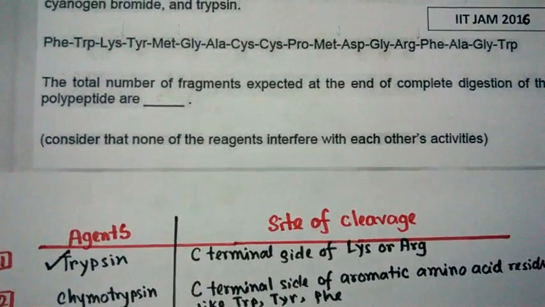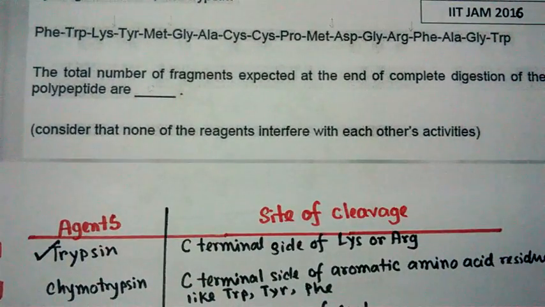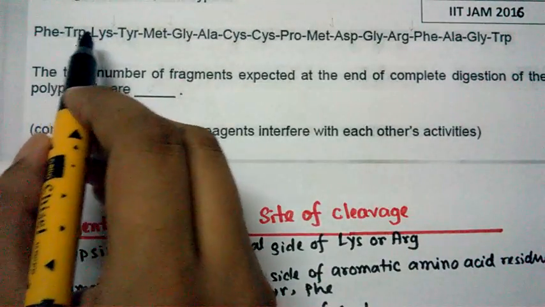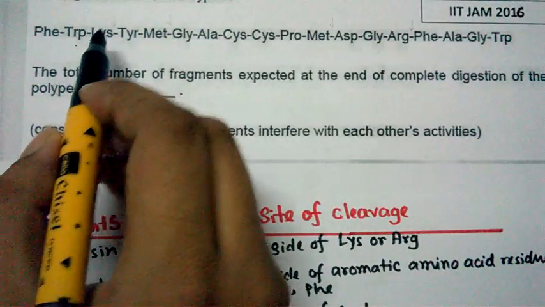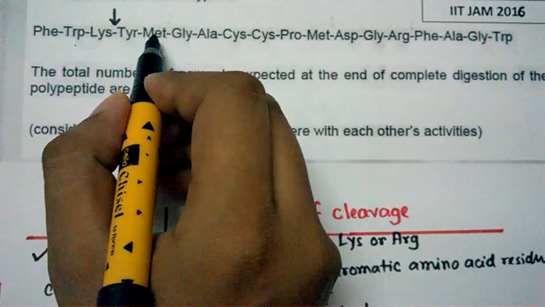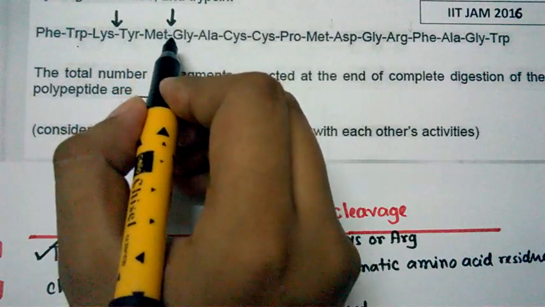So let's see our peptide sequence. Here is our peptide sequence. Here is phenylalanine, tryptophan, lysine. Lysine is a basic amino acid, so trypsin would cleave it. Then we see tyrosine, methionine. After methionine, we would get a cleavage by cyanogen bromide.